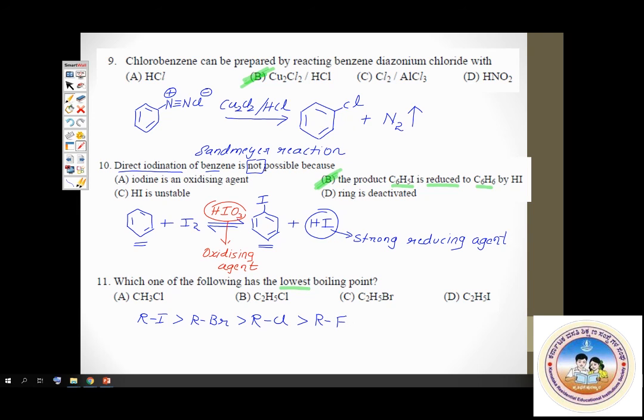Is there a fluoroalkane? No. If fluoroalkanes are not there, what's the next thing you're going to look at? Chloroalkanes. So there are 2 chloroalkanes here, option B and option A. Option B is chloroethane, option A is chloromethane. But how do we select between these two? Remember, boiling point decreases with decrease in molar mass. So between chloroethane and chloromethane, which has a lower molar mass? Chloromethane. So that has the lowest boiling point. So that is the answer for question number 11.